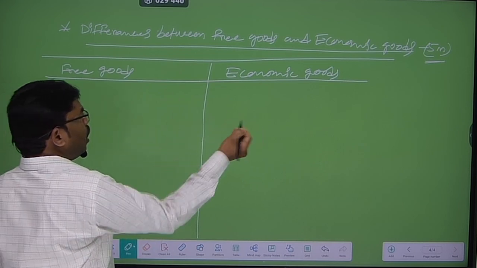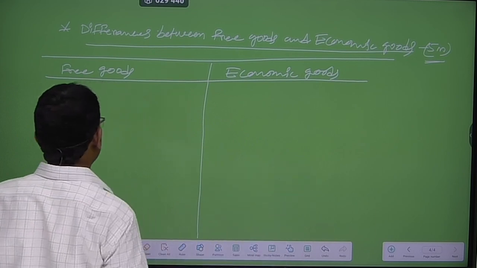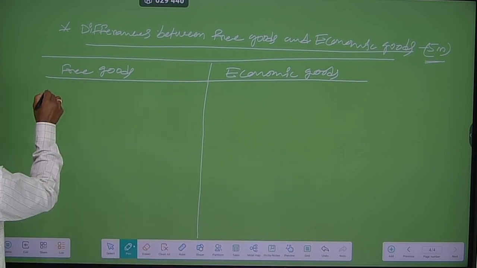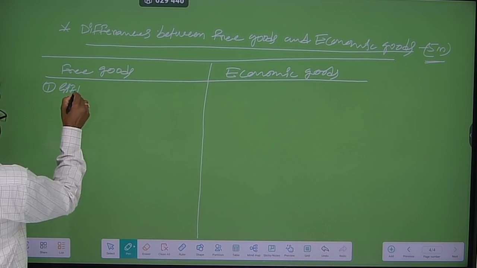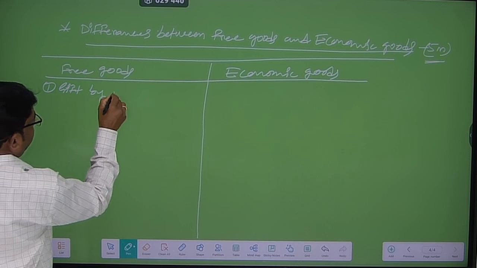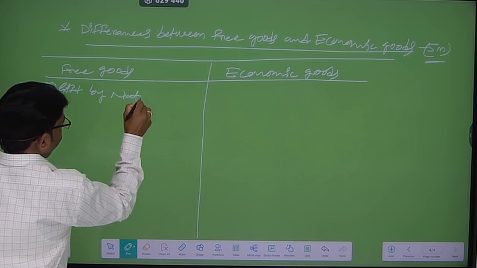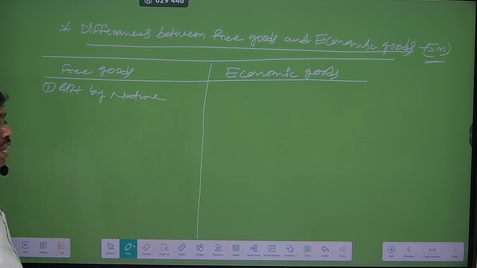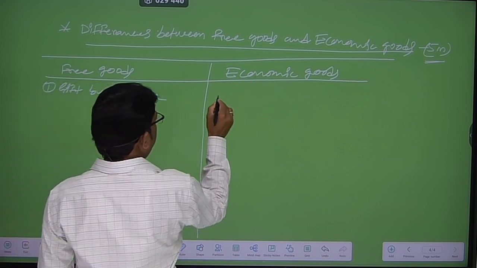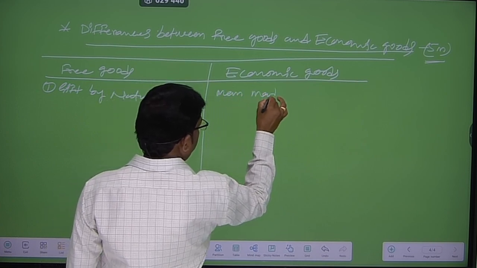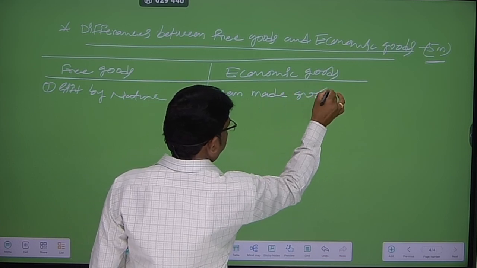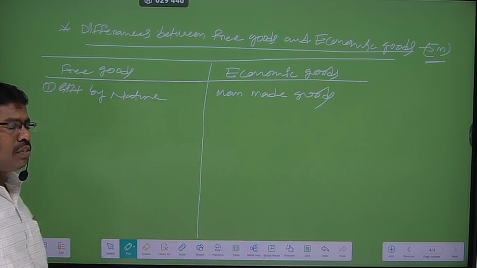Listen, number 1: free goods are gift by nature. Free goods are gift by nature. Economic goods are mostly man-made goods. Okay, what is the first difference?